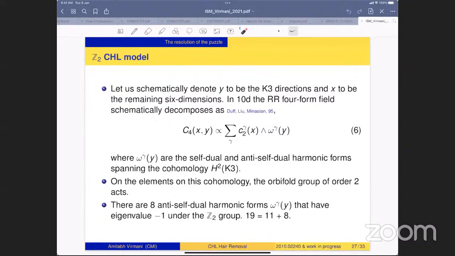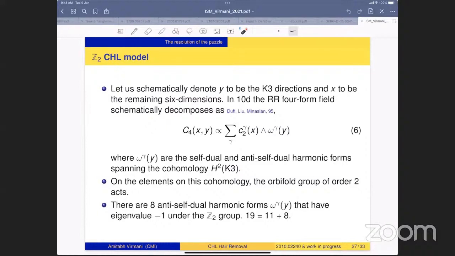Then in 10D, the Ramond-Ramond form fields schematically decompose as C4 is like C2 wedge omega, where omega are the self-dual and anti-self-dual harmonic forms on K3, and C2 are the fields. If you restrict yourself to G invariant modes, then C2 are the tensor multiplets that you will see in 6 dimensions.